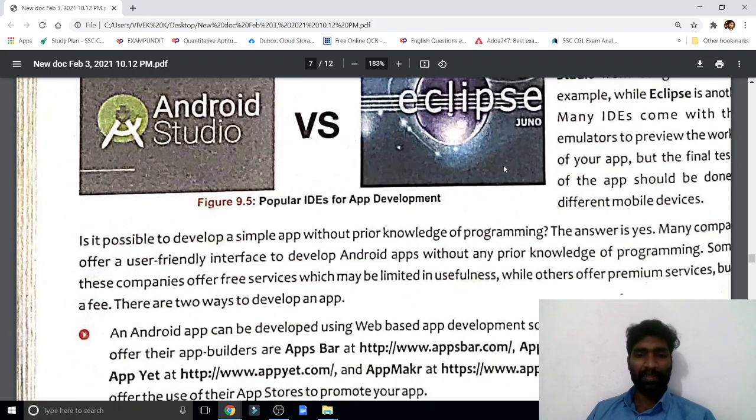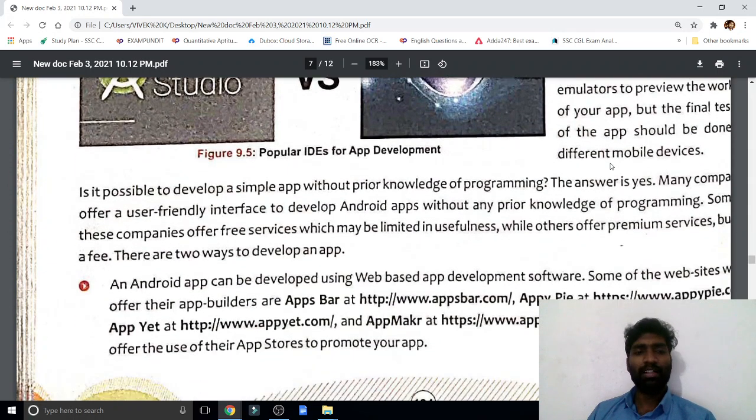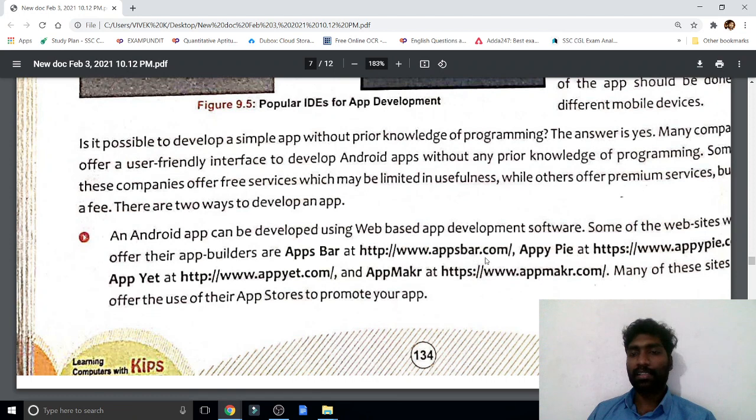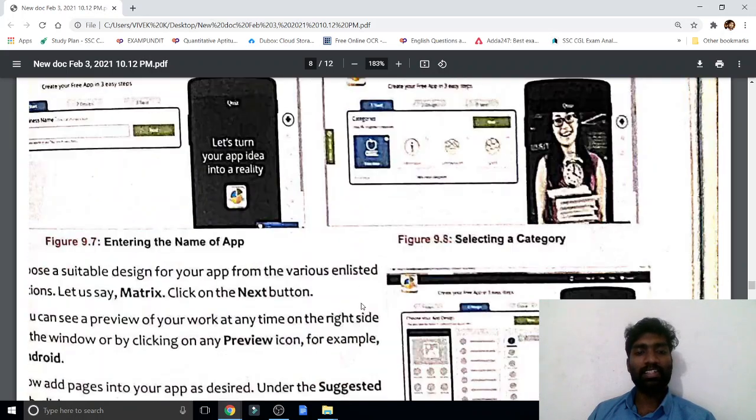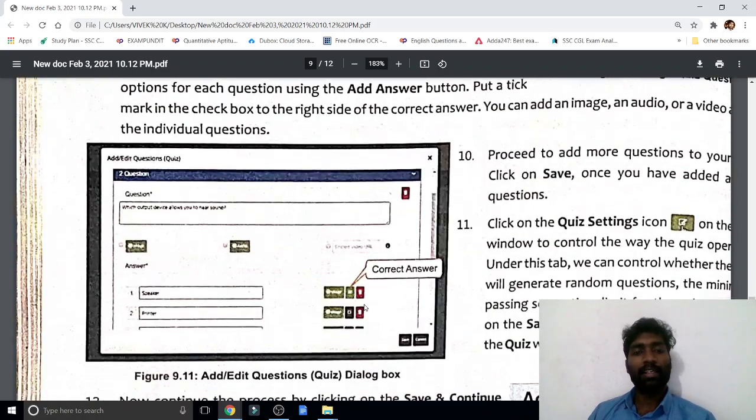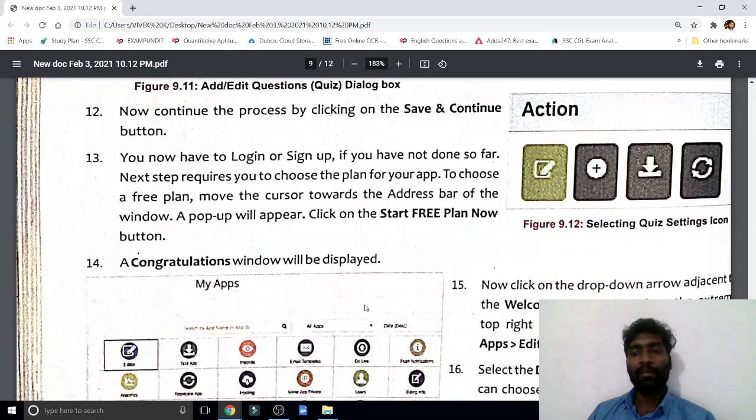Here they gave it simply, they didn't give much information, and they gave a few addresses. From these addresses we can create ready-made Android applications, Android software. Here all these places were just developed with the help of a website and installed on a mobile. Regarding this, tomorrow we can see how to develop.